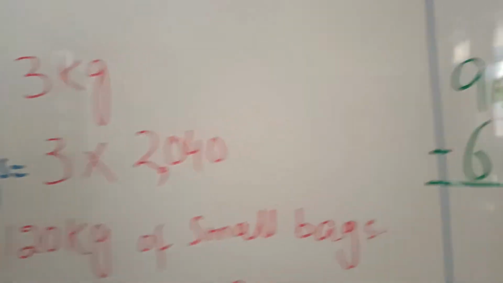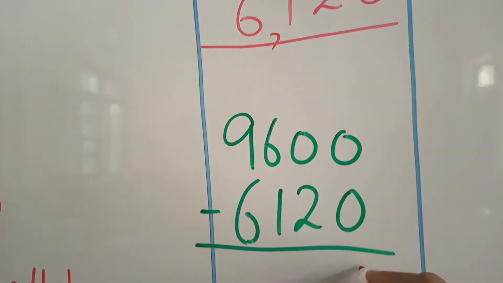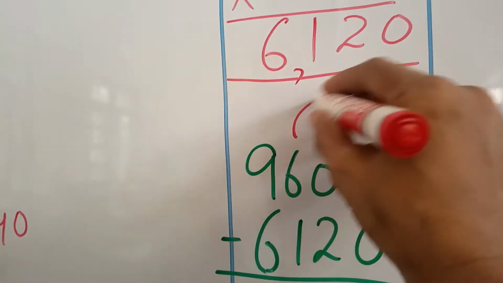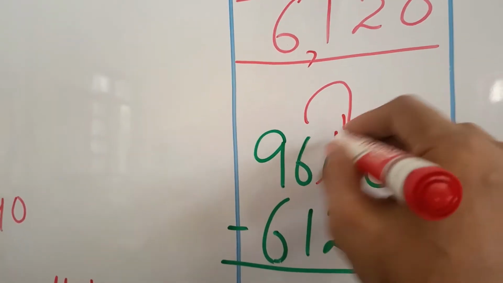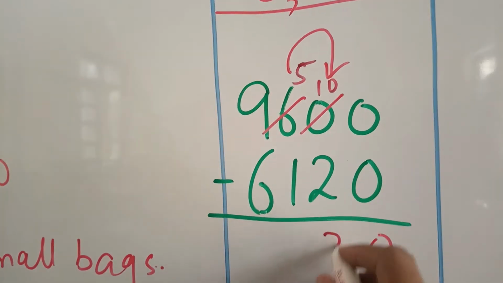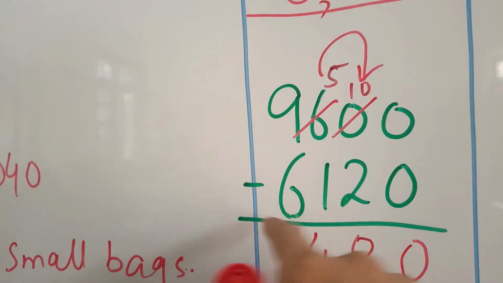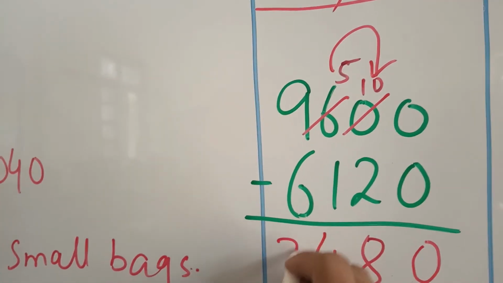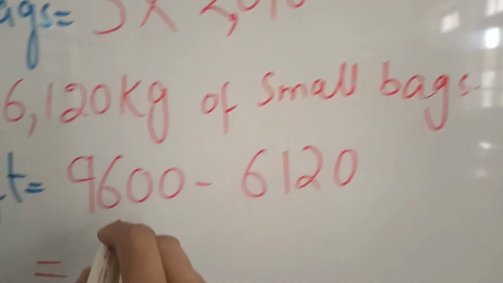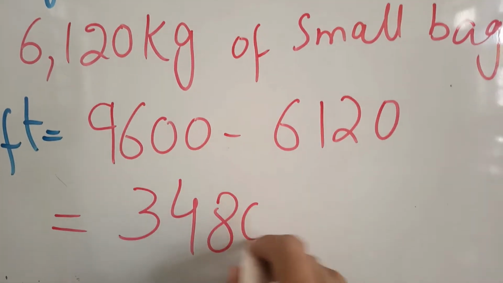Now see, we'll subtract in rough form. 0 out of 0 will make 0, and we cannot subtract 2 from this 0. We will borrow 1 to make it 10, and it will be 5. Now 2 out of 10 will be 8, 1 out of 5 will be 4, and 6 out of 9 should be 3, so 3440. Then here the weight left behind is